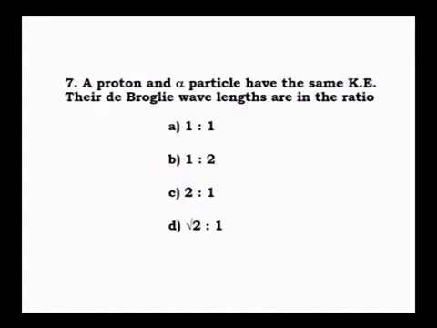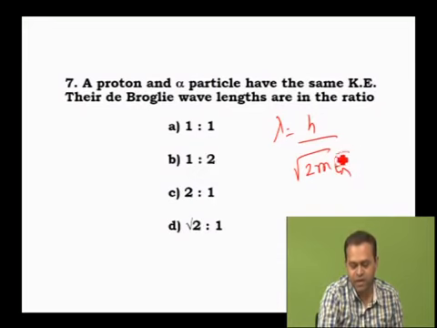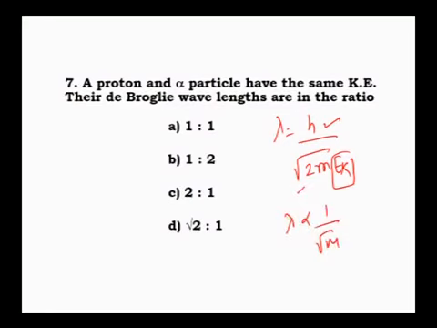Then the 7th question. A proton and alpha particle have the same kinetic energy. The de Broglie wavelengths are in the ratio? Again, you know the expression lambda equal to h by root of 2 m EK. They mentioned that they have the same kinetic energy, h is constant, 2 is also constant. And how does lambda vary with m? Lambda will be inversely proportional to root m. Correct?